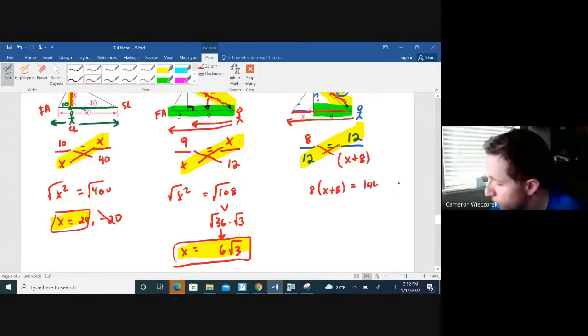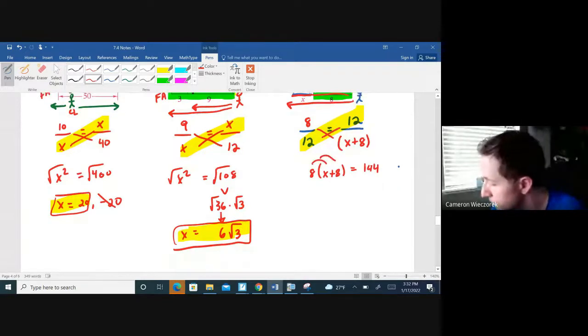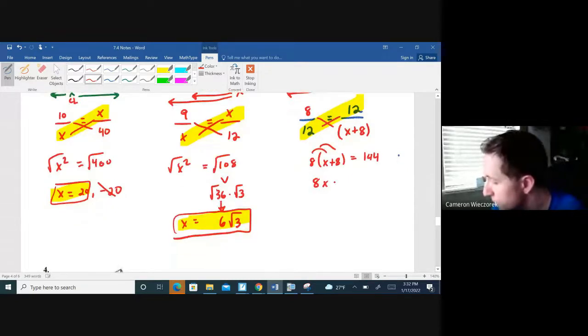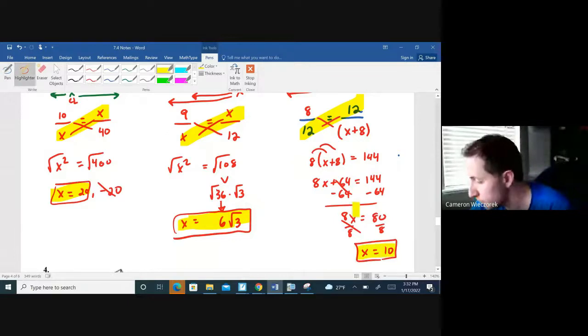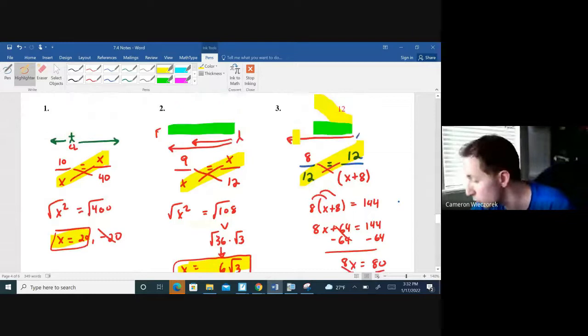You could either divide both sides by 8 or you could distribute. I usually like to distribute, just how I do my algebra. So I get 8x plus 64 equals 144. I'm going to subtract 64 from both sides, so I get 8x equals 80. And I would divide both sides by 8, so I get x equals 10. Okay, so that's an example where we were not solving for the geometric mean, but we still had a missing piece of the triangle that got incorporated into that proportion.